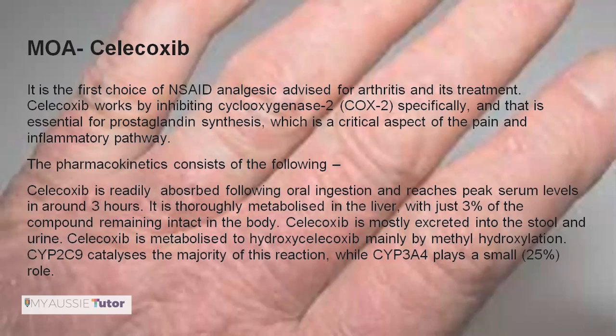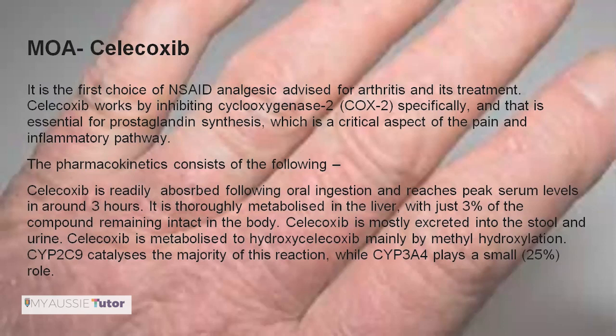inflammatory pathways. If we inhibit the activity of the cyclooxygenase enzyme using celecoxib as the drug of choice for treatment, it will help in reduction in the prostaglandin synthesis and reduction in inflammatory pathway development as well. So the mechanism of action of celecoxib is pretty clear, and it is pretty specific in reducing prostaglandin production and the inflammatory and pain pathway that follows.